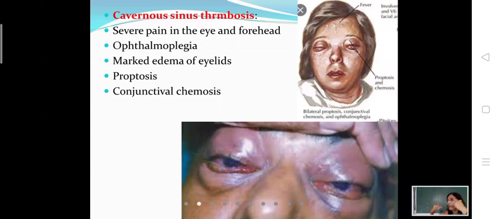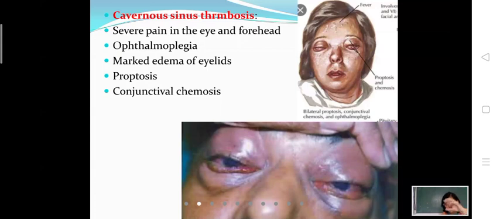You know that the cavernous sinus is in communication with the veins of the orbit, with the veins of the face, and also with the veins of the pharynx by the pterygoid plexus. So if you remember the dangerous area of the face, any infection in that region will lead to septic thrombus formation in the venous blood there, and that septic thrombus will reach the cavernous sinus by way of the communications we talked about.